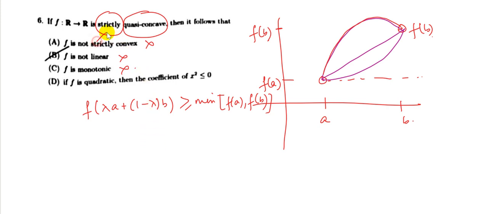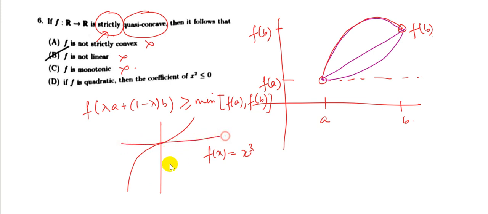Now when we say strictly quasi-concave, what that means is there should not be any horizontal portions in the graph. For example, if I take the graph of f(x) equal to x cube, then this is a strictly quasi-concave graph, because if I take any interval a and b, then I can see that all values of f(x) between the interval a and b lie above the minimum value, which is f of a.